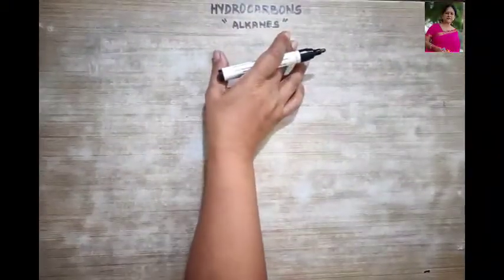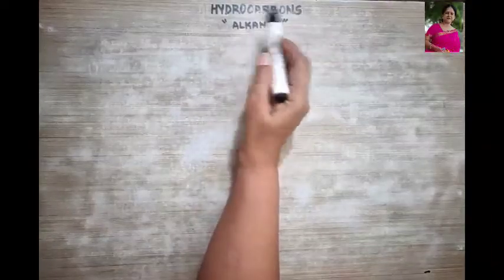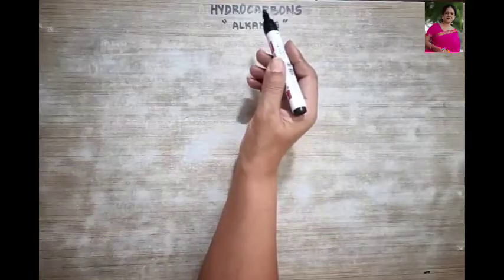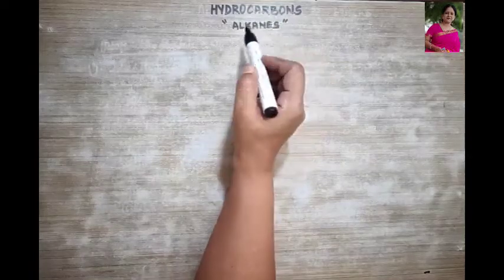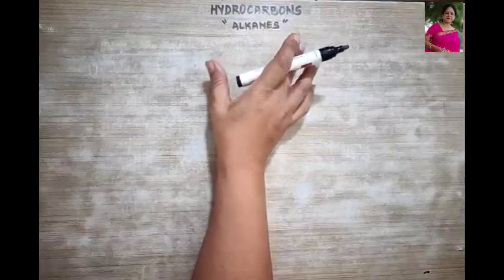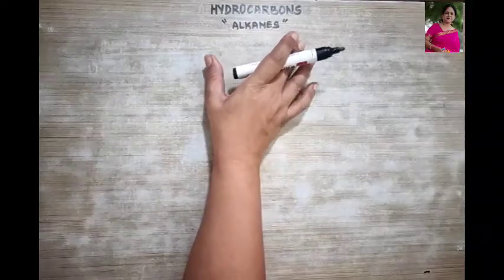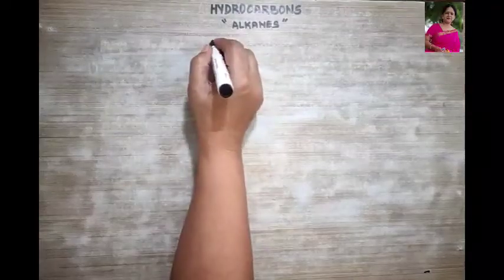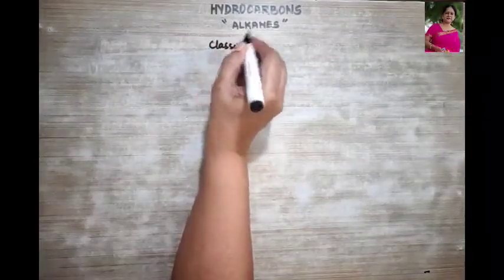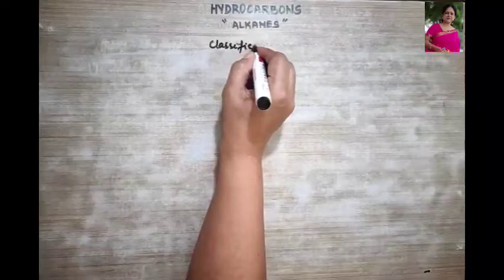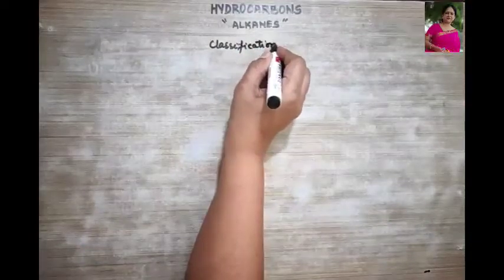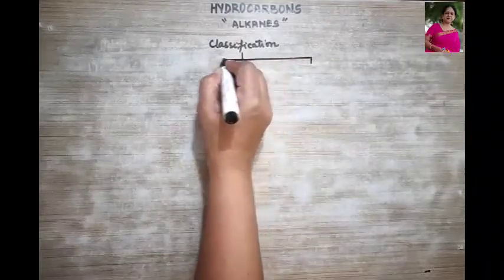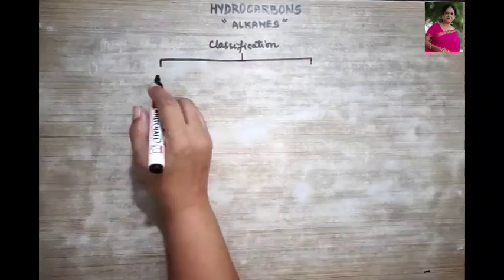So today we are going to begin with a new chapter, that is hydrocarbons. Hydrocarbon means compounds of hydrogen and carbon, and I am going to discuss alkanes today. Before we begin with the alkanes, let us first understand the classification of hydrocarbons. Though you have already done this in class 10th, still, to begin with the chapter, let me go to the basics of it.